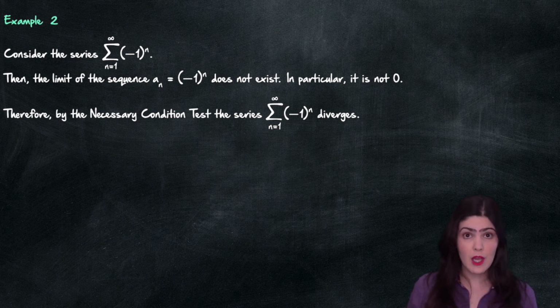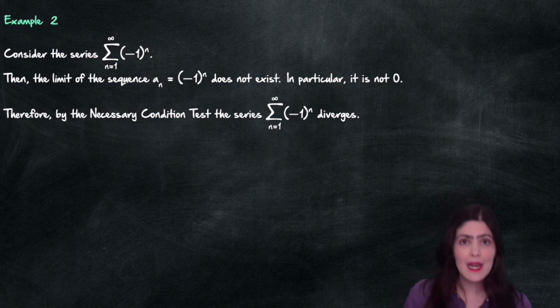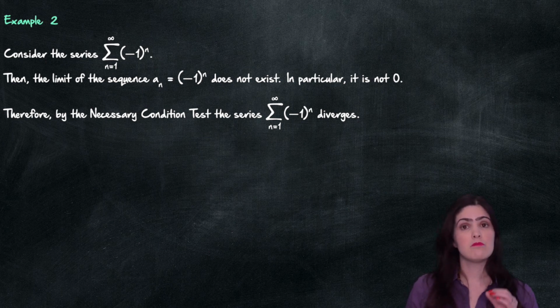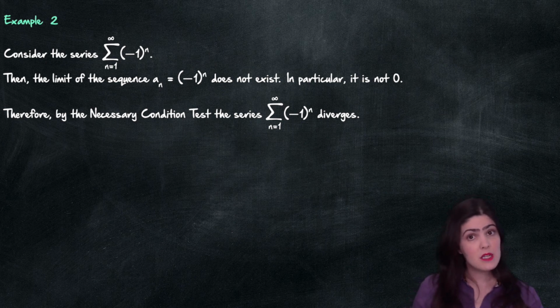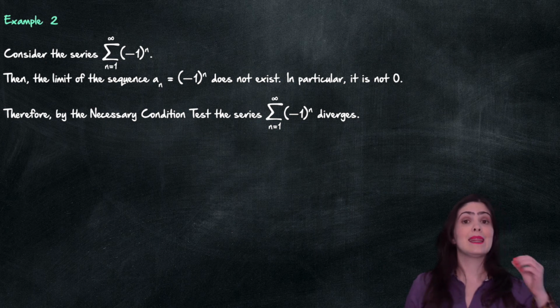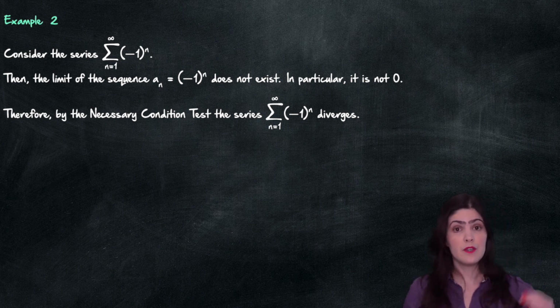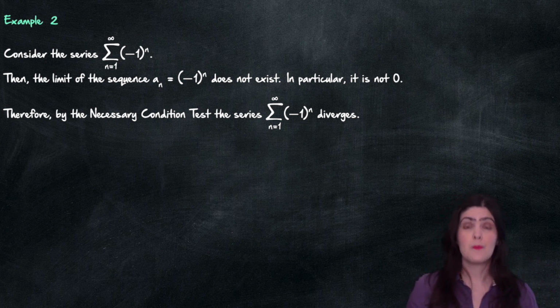And I'll say it one more time. If we know that the limit of the an's is equal to 0, you cannot conclude anything about the convergence of the series. We saw that the harmonic series, which is given by the sum from n equals 1 to infinity of 1 over n, diverges, and that the sum from n equals 1 to infinity of 1 over n squared converges. So the converse of that theorem is not true.